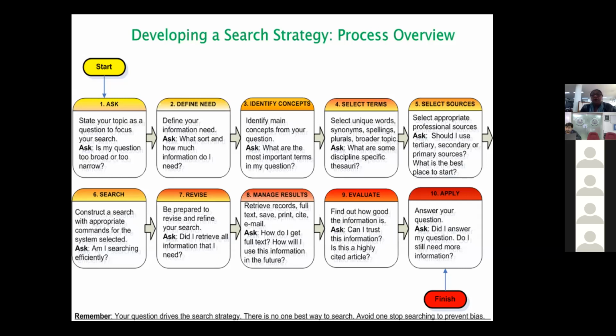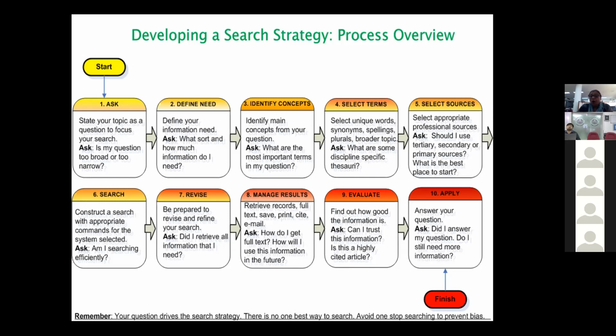Manage these results. How do I get full text? How will I use this information in the future? Can I trust this information? Is this a highly cited article? And did I get exactly what I wanted? So all this will be done in these 10 steps. That is, you ask, define your need, identify concepts, select terms, select sources, search, revise, manage your results by making use of reference managers, and then evaluate whether you got the right hit or not. And then you finally apply them and write a meta-analysis or a review or whatever.